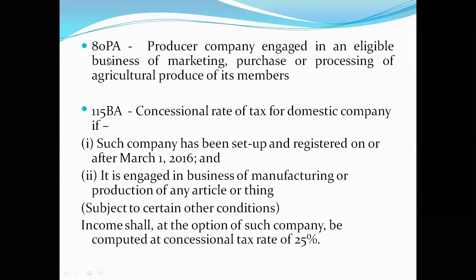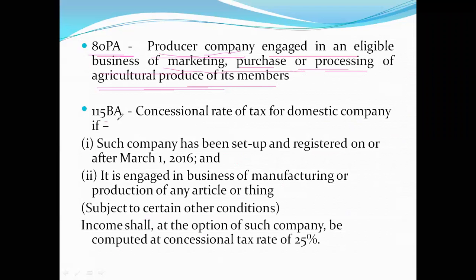Now under section 80PA, a producer company engaged in an eligible business of marketing, purchase or processing of agricultural produce of its members. So a producer company which engages in the business of marketing or purchasing or processing of agricultural produce is liable to receive certain tax exemptions.